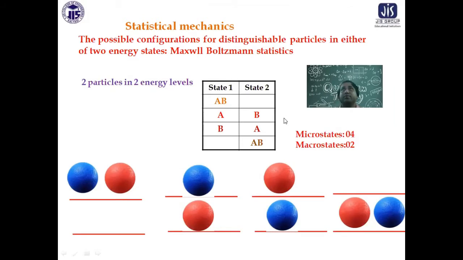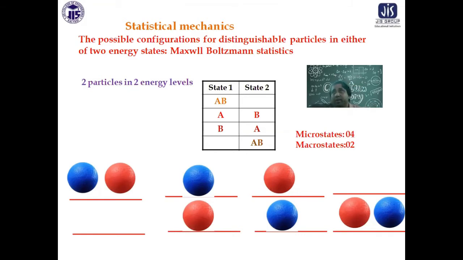I have given some beautiful examples. Suppose you want to keep two particles in two energy levels. If they are Maxwellian particles, classical objects, you can separate them out. You can keep both particles in the top energy level, or in the bottom energy level.